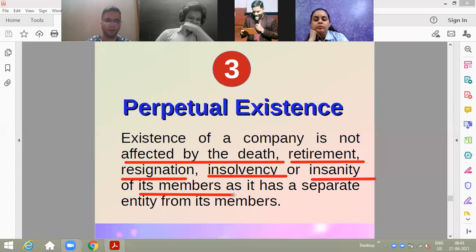I give you one example, beta. This is a real example from India, and after this judgment only, the Companies Act 1956 passed one provision for the perpetual existence. Please, everybody listen very carefully.